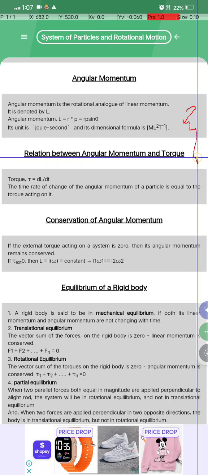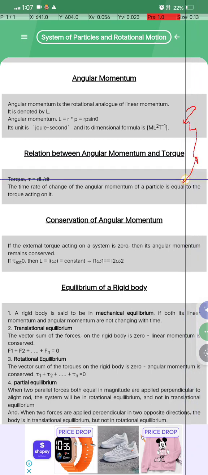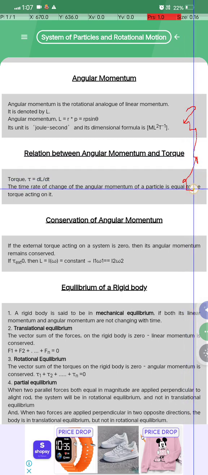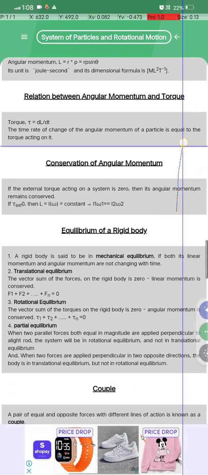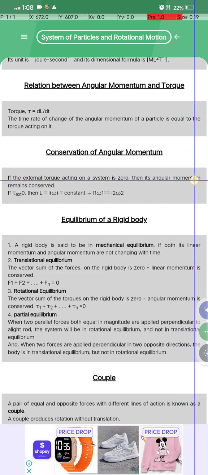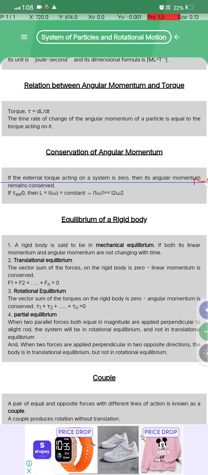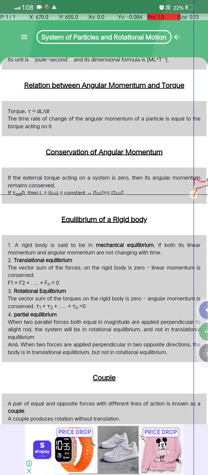Relation between angular momentum and the torque. Tau is equal to dL by dt. The time rate of change of the angular momentum of a particle is equal to the torque acting on it. Conservation of angular momentum क्या होता है. If the external torque acting on a body or a system is zero, then its angular momentum remains conserved.